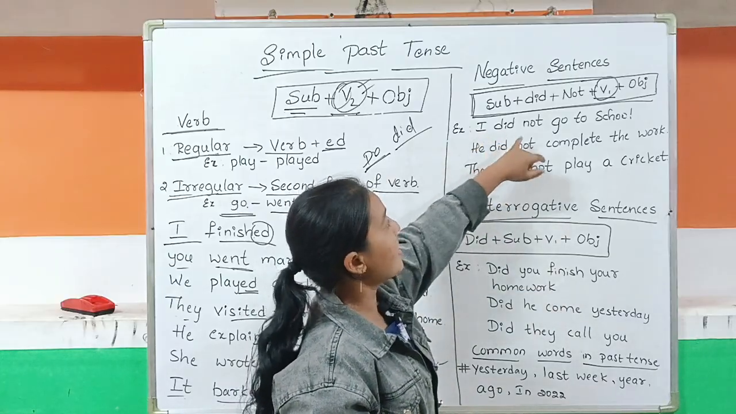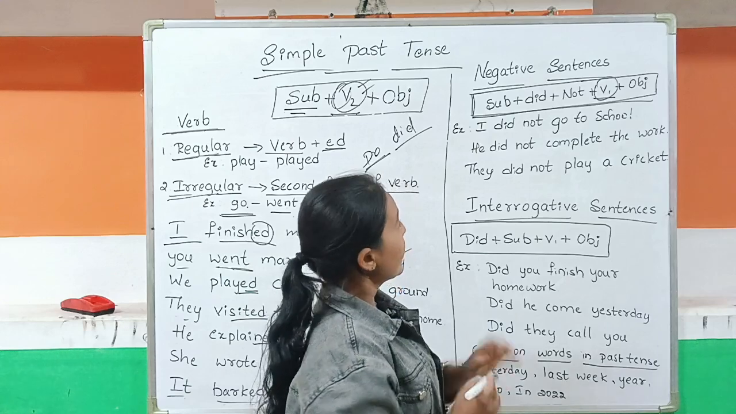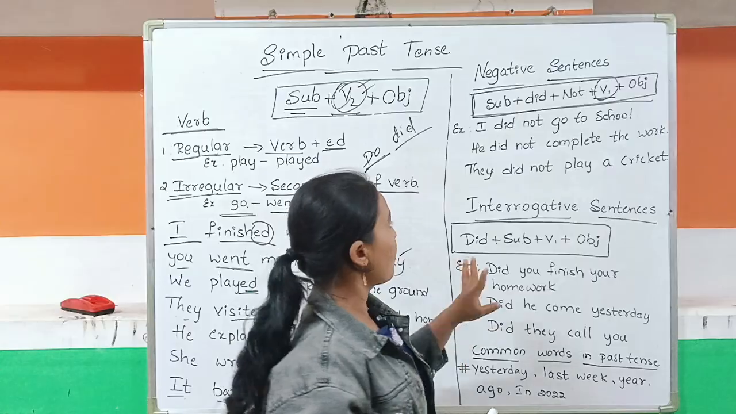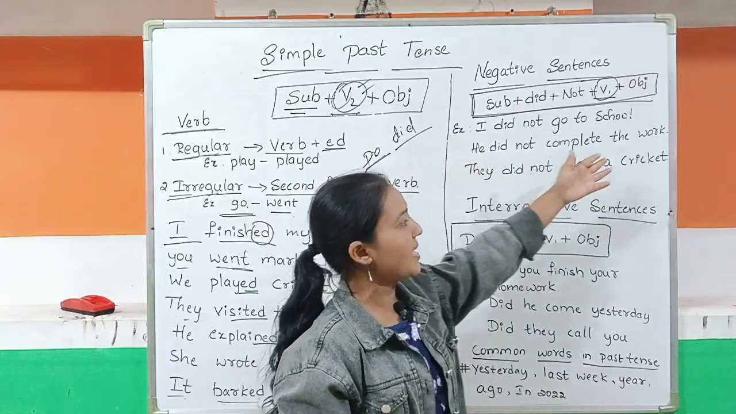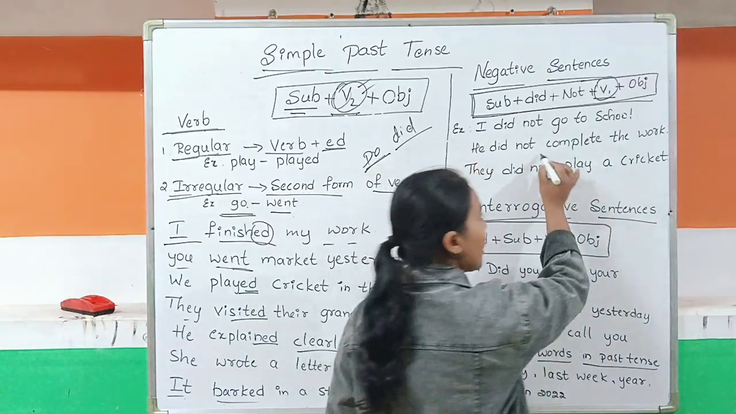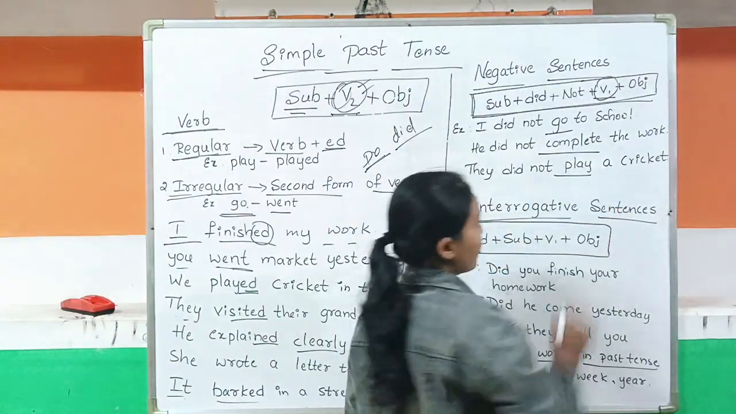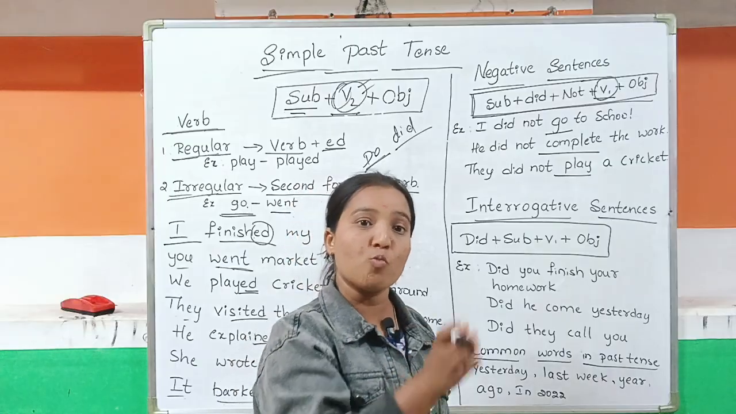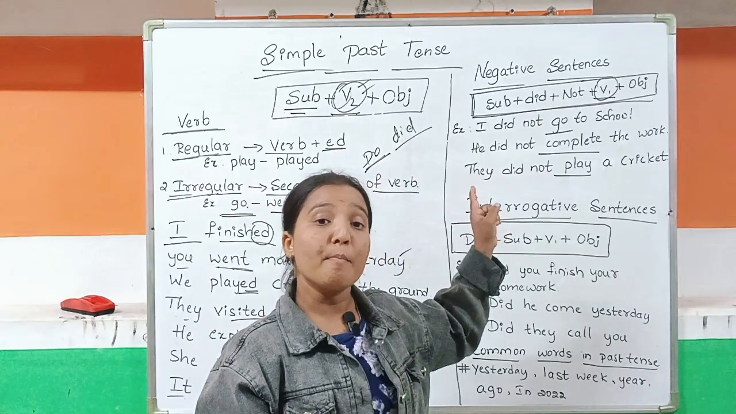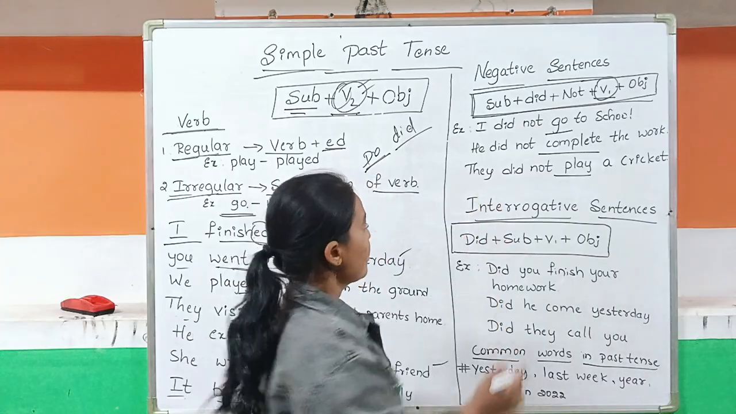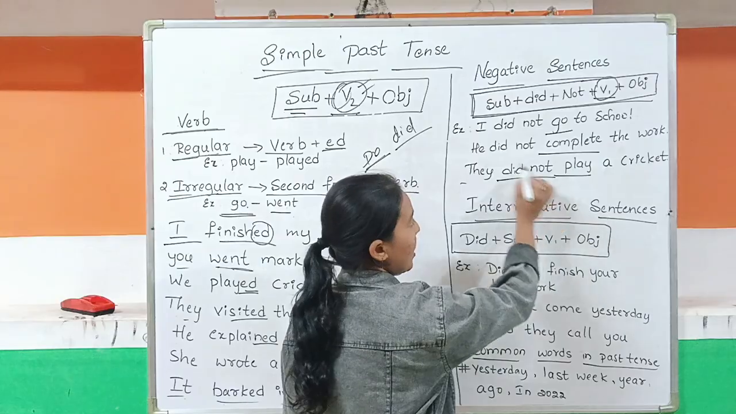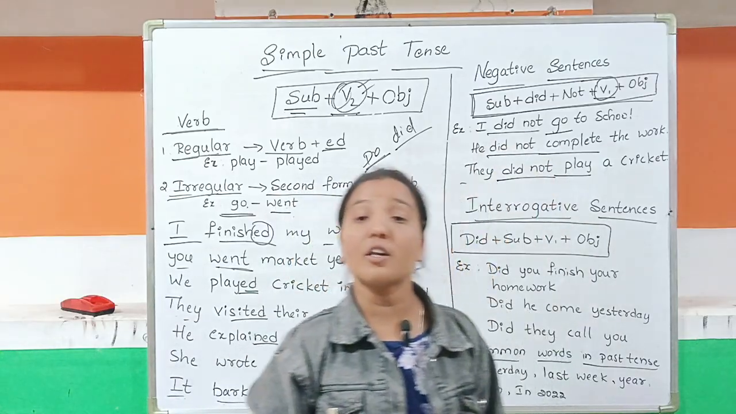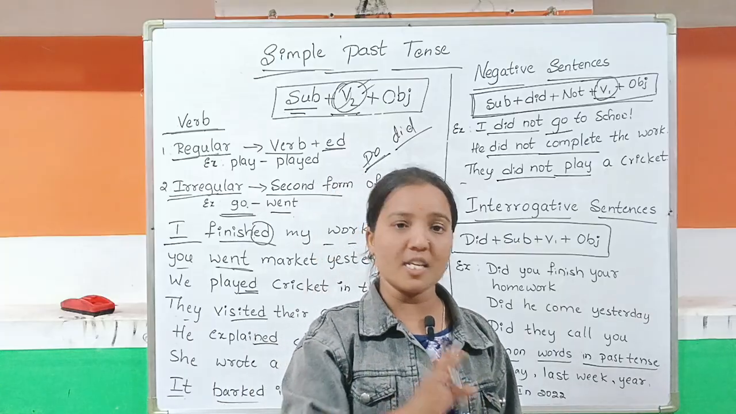So I did not go to school. Okay, I did not go to school. And he did not complete the work. So here the verb did not change. It is only verb 1, meaning the main verb we are using, right? They did not. So we are only adding the did not in the sentence. So that much you have to understand for the simple past negative sentences, right?